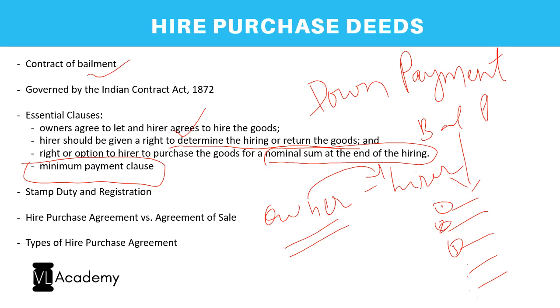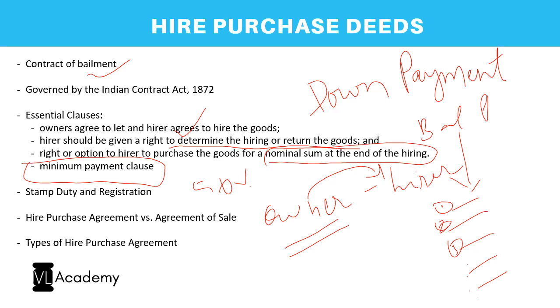This is a very important clause in a hire purchase deed, wherein the owner would say, it's not like you take an expensive property, pay one monthly installment and give it back. That should not be possible. So it says that there should be a minimum payment. Apart from the down payment, the rest of your payments together should come to a minimum of 50% of the total price of the product. So even if you give it back within 2-3 months, you need to make the balance payment which would amount to 50% of the product. So this is called the minimum payment clause.